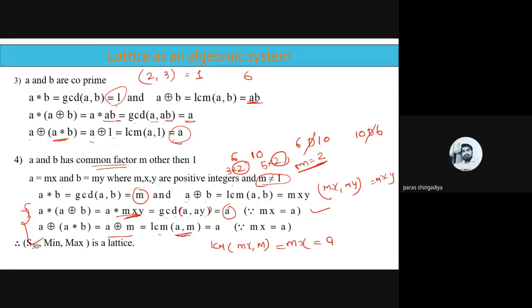And therefore it is a lattice. That is not a minimum maximum here. That is S30, GCD LCM is a lattice. Is it clear?